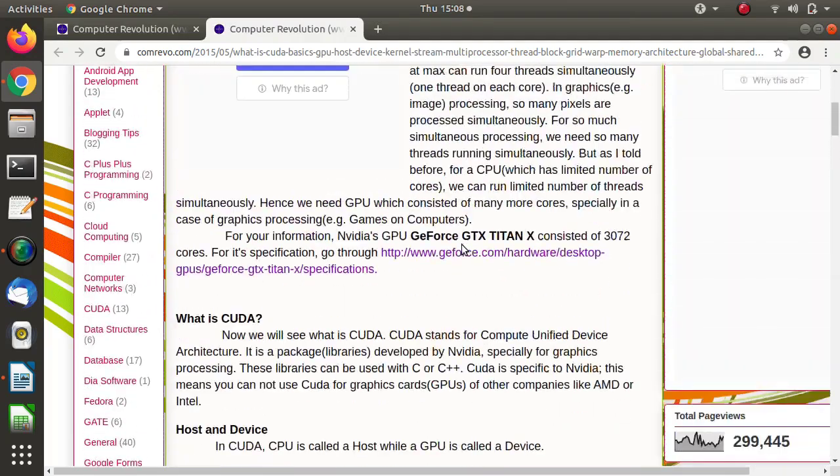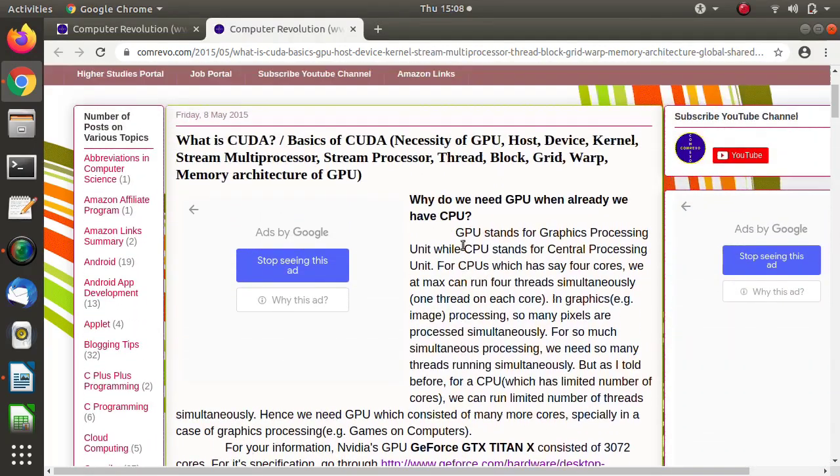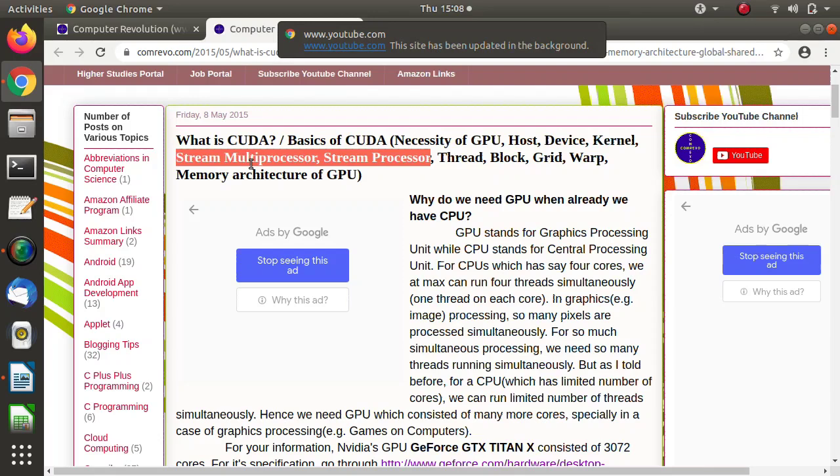So in this video we have seen the concepts: host, that is our CPU; device, that is a GPU; kernel, that is a function to be executed on a GPU or device; then stream multiprocessor and stream processor, which are the processing units. Our GPU consists of many stream multiprocessors, in short SM.